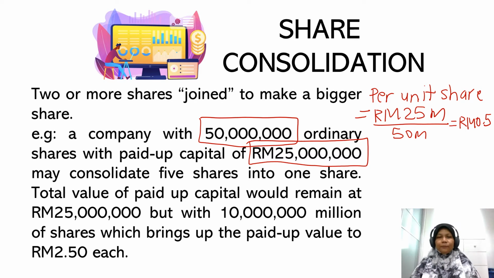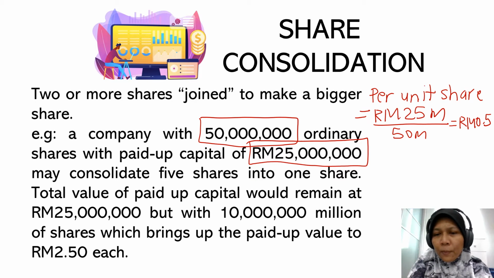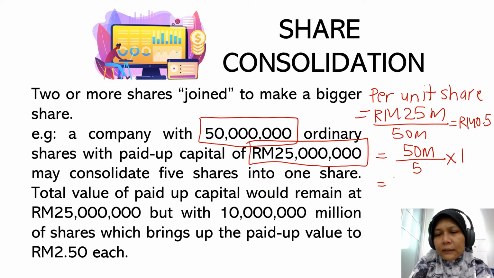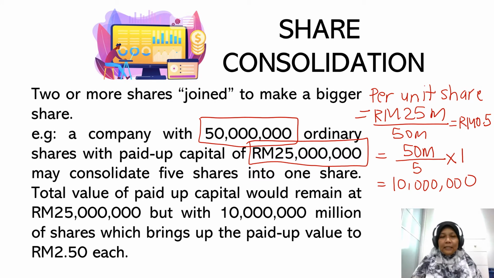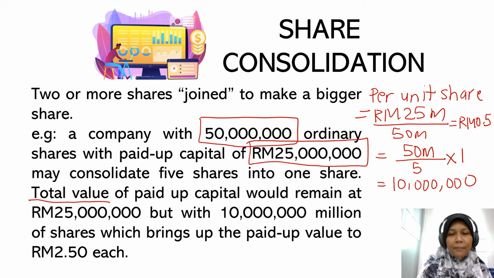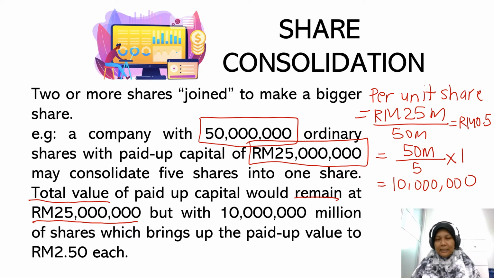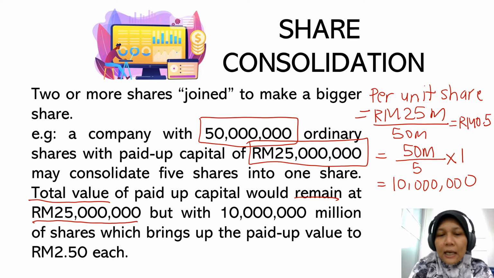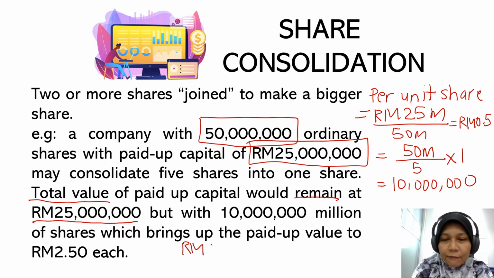Now the company consolidates the shares, 5 into 1. So basically what the company does during the consolidation is the 50 million shares divided by 5, consolidated into 1 share. So this would give us 10 million units of shares. And since the total value remains at 25 million ringgit,